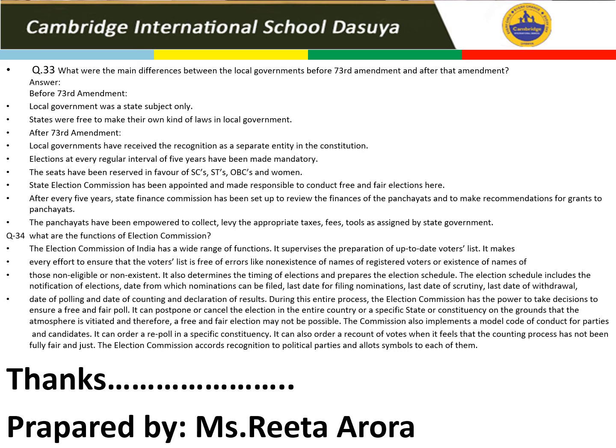Now, date of polling and date of counting, declaration of result, entire process. Election Commission has the power to decide all the free and fair polls. It can postpone, it can cancel the election of the entire country. अगर इनको जरा सा भी ऐसा लगता है कि एटमॉस्फेयर में कुछ गड़बड़ हुई है and free and fair election नहीं हुए हैं. The Commission also implements the model code of conduct. The Election Commission accords recognition to the political parties and allots symbol to each of them. So many duties, important duties are given to EC, Election Commission.